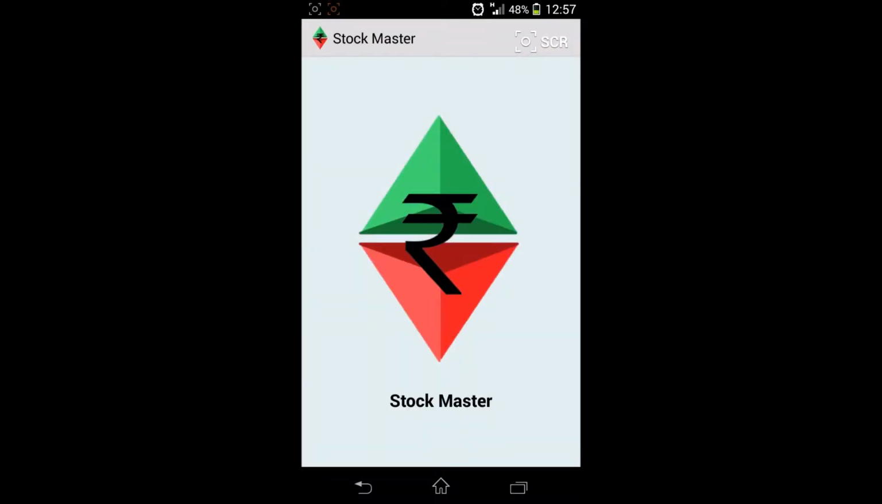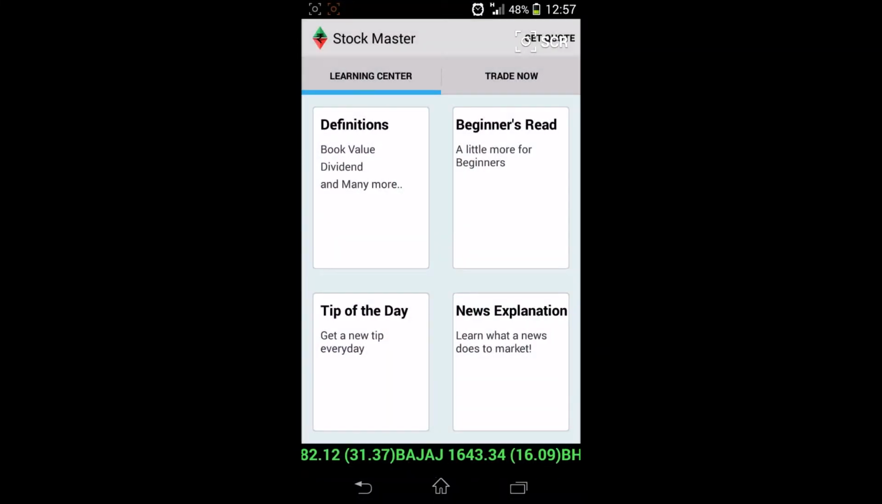Hi, this is a quick walkthrough for our app Stockmaster. Stockmaster is basically a virtual stock market application with lots of information for a new investor. It's targeted at investors who want to learn how to invest in stock markets and what the market dynamics are.